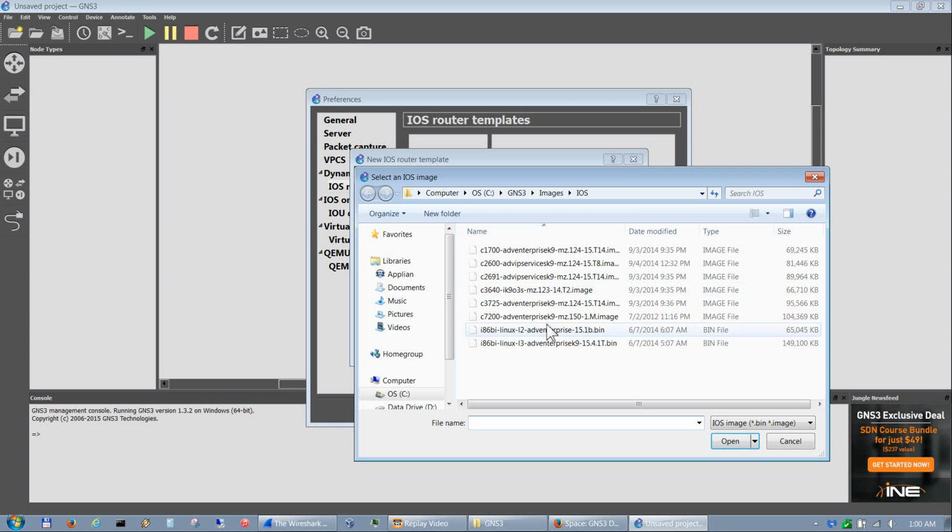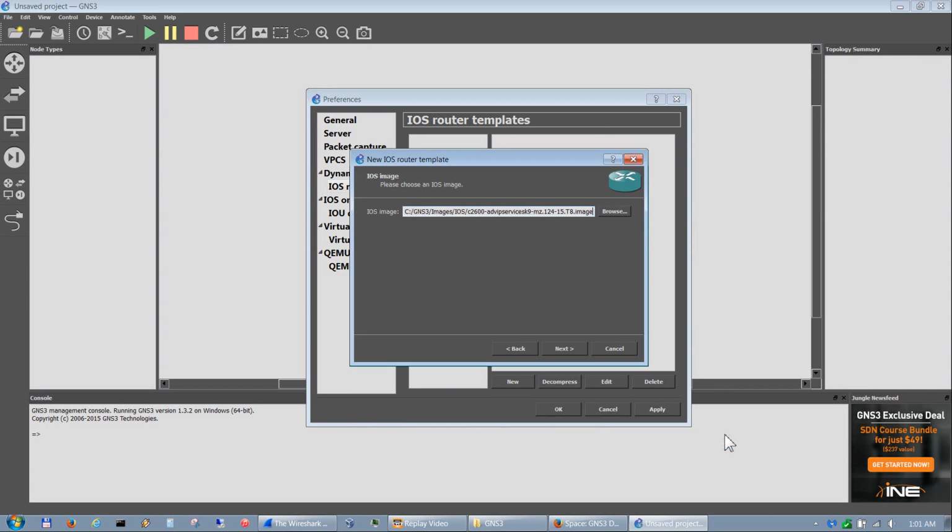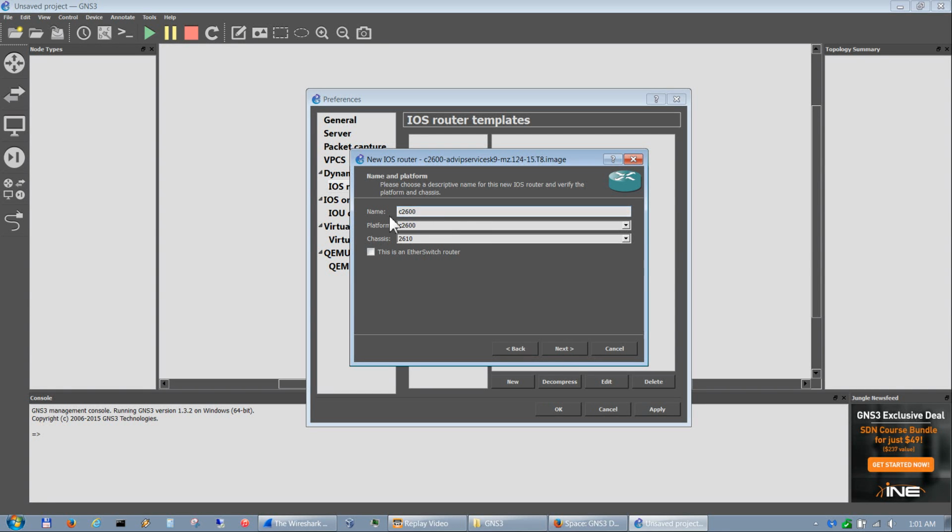You hit Browse, and that takes you to that Images IOS folder that I showed you earlier. And from here, you can select your IOS platform you want to load. One thing to keep in mind, if you want to use IPv6, you want to make sure that your images end with a T and a number. That way it can use IPv6. So let's go ahead and load a 2600 router, and we hit next. For name and platform, I usually don't change anything. That gets auto-populated. For chassis, I change to a 2651XM, but there are other ones in here you can use.